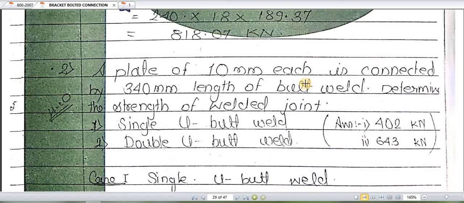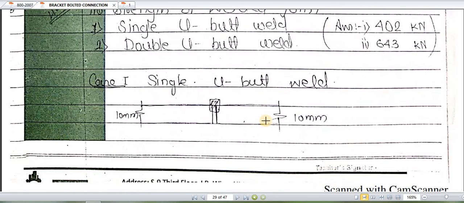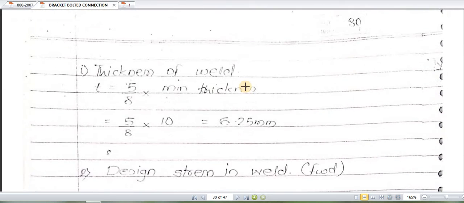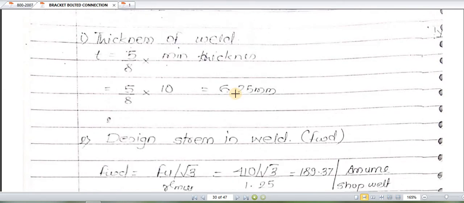So simple cases there. The answers for this are 402 kilonewton for single U butt weld, and for double U butt weld it is 643. The same procedure is there, all steps are the same. A little bit the given data is different. So this is a very simple problem you can solve in your notebooks. These are the two 10 plates. Single U butt weld is there, and double U butt weld is there. This is the procedure for this.